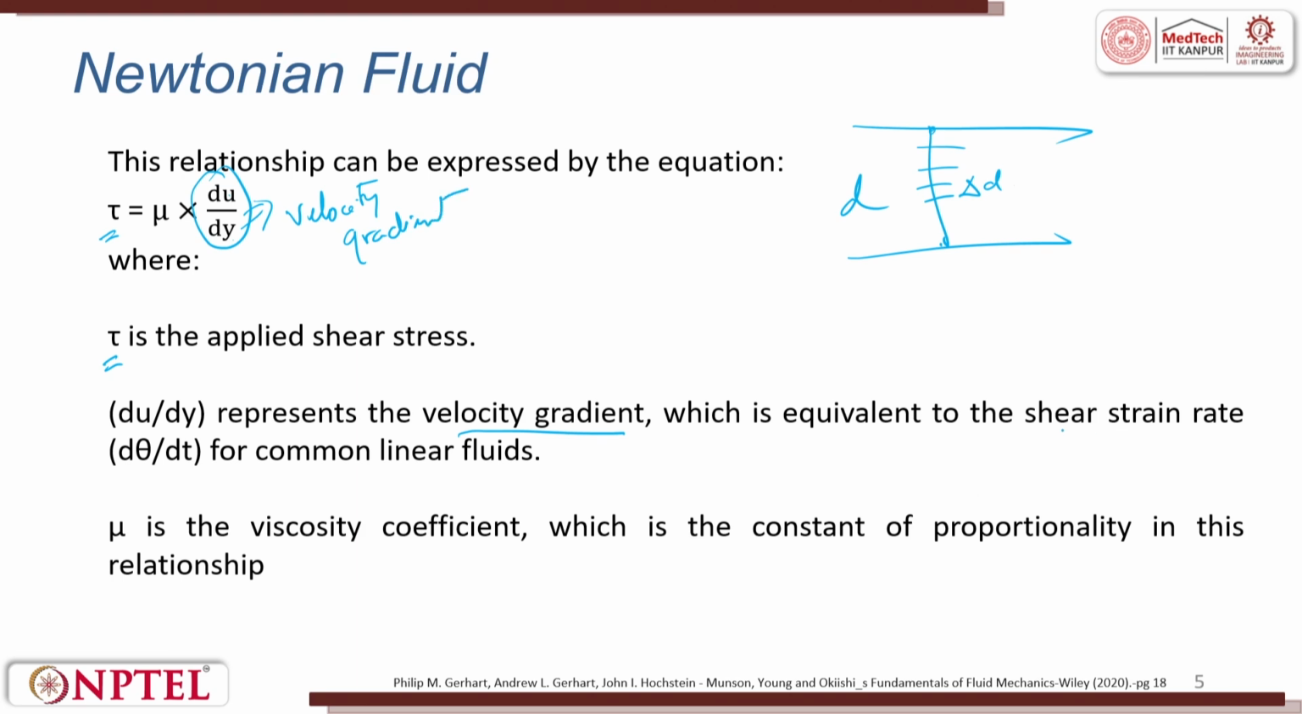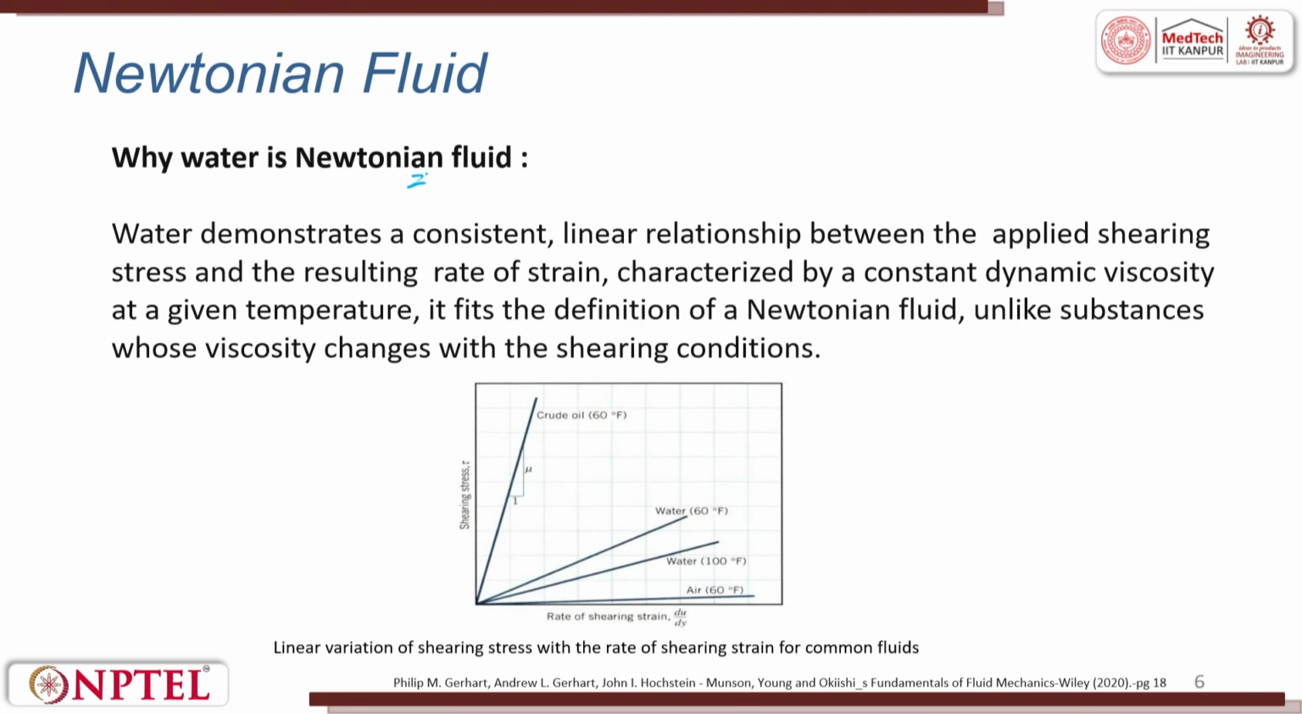which is equivalent to the shear strain rate d theta by dt for a common linear fluid, where mu is the viscosity coefficient, the constant of proportionality in this relationship. Why is water called a Newtonian fluid? Water demonstrates a consistent linear relationship between the applied shear stress and the resulting rate of strain, characterized by a dynamic viscosity at a given time.